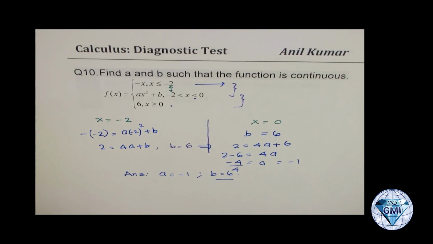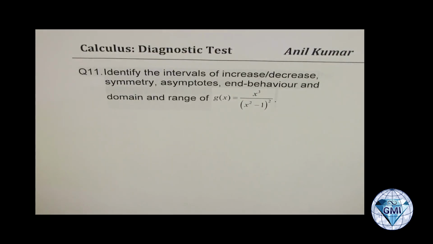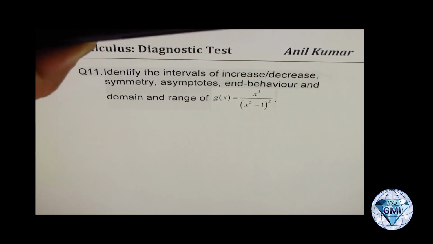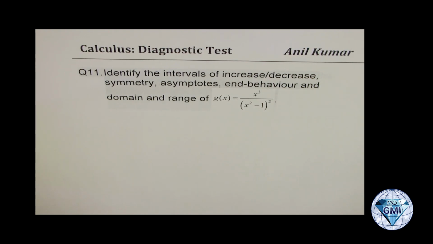Let's take one more question to end up part 2. And this question is, identify the intervals of increase and decrease, symmetry, asymptotes, and end behavior, and domain and range of the function given to us. So in part 2, we are discussing mainly functions.